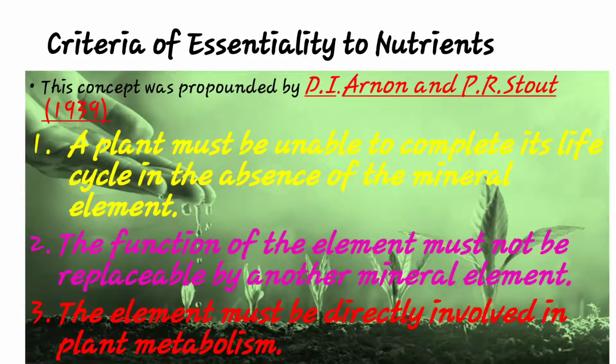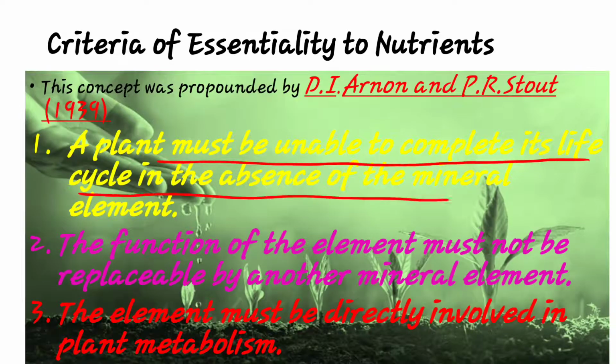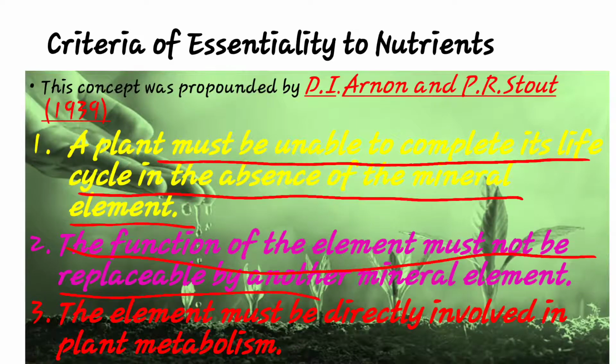There are 3 criteria. The first is that the plant must be unable to complete its life cycle in the absence of the mineral element. This is the first criteria. Then the second criteria, the function of the element must not be replaceable by another mineral element.